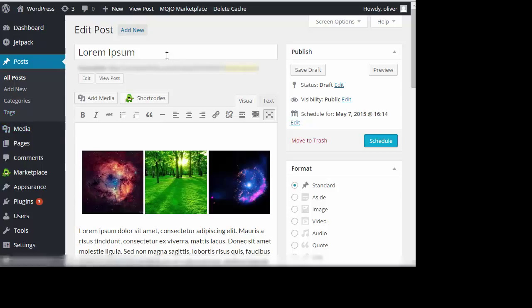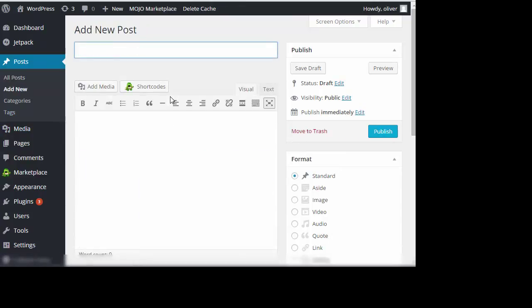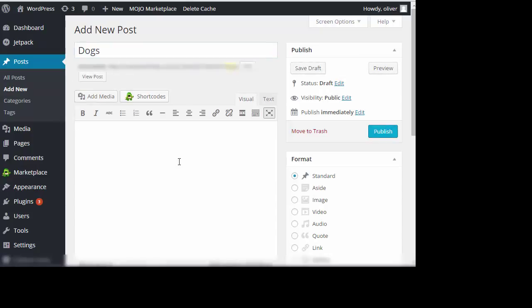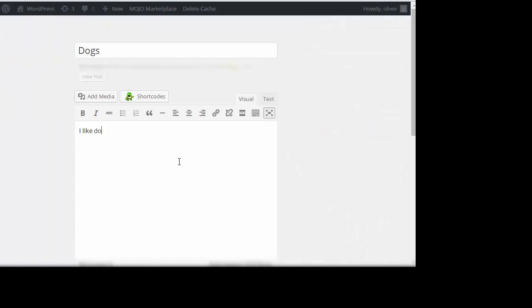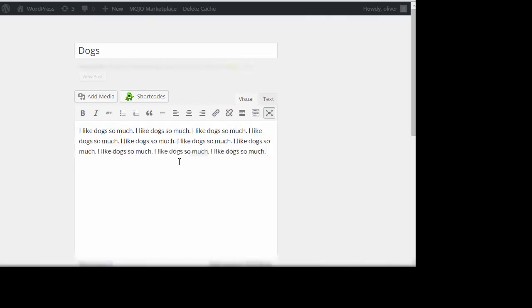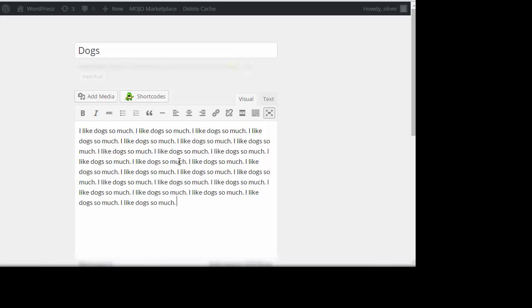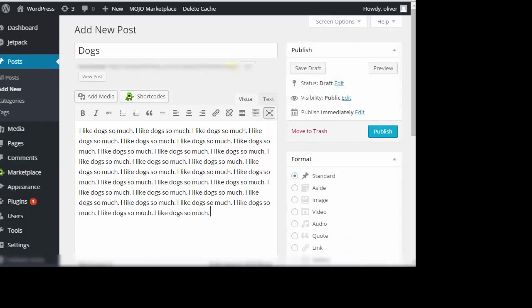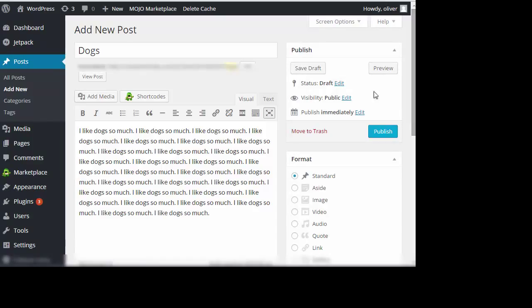For categories, you're actually grouping posts into groups. For example, I'm going to make a new post here that will be about dogs. So the title of the post is dogs. Then let's type something in the body part. I like dogs so much. Alright. Then, just for the sake of example, let's pretend that this is a paragraph. Alright, there we go. We have one. I'm going to save it as a draft.